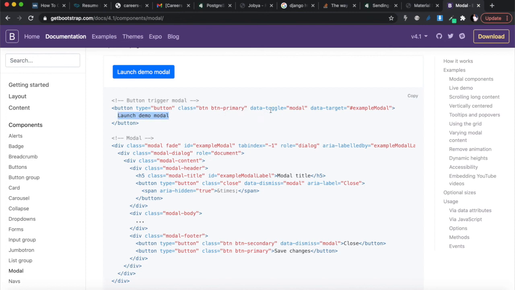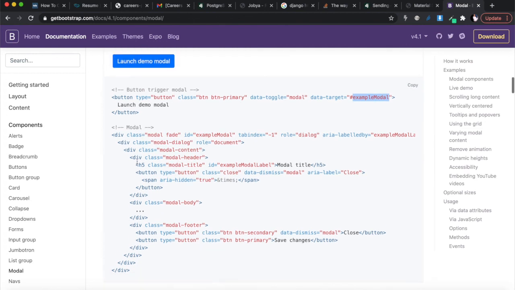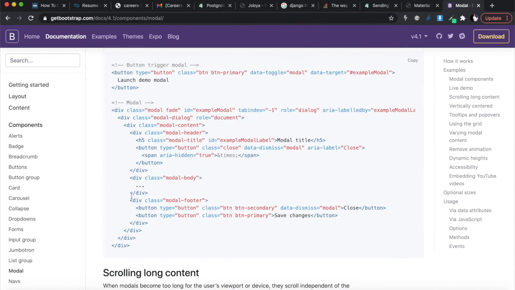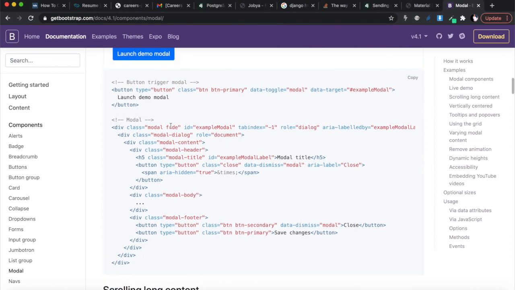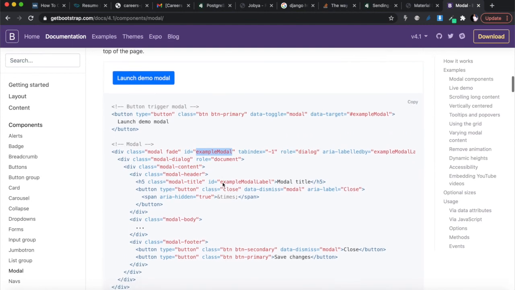But very important, you have to specify that the data toggle is a modal, and then you have to give it a data target. The data target is hash something. You can call this anything that you want, but it needs to be unique inside of your HTML page, because it needs to match the ID of the modal. Once you've done that, you're going to have another div underneath it, and inside that div, you're going to create your modal. The div needs to have an ID, and the ID of that div, whether it's example modal, must match the data target, because this button needs to know, if you press it, which modal it must open.